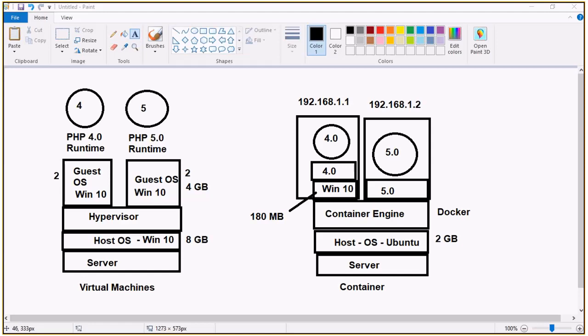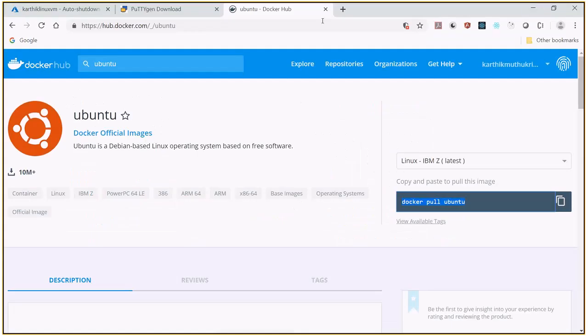Guys, there is a small confusion that happened. In order to make the participants understand, I have just given Windows 10. But if you want to have Windows 10 as a container, your host operating system must be Windows. So Docker for Windows needs to be installed for that. By default, when you're taking Docker, I'll just show you this option as well. Like I'm trying to install Docker.